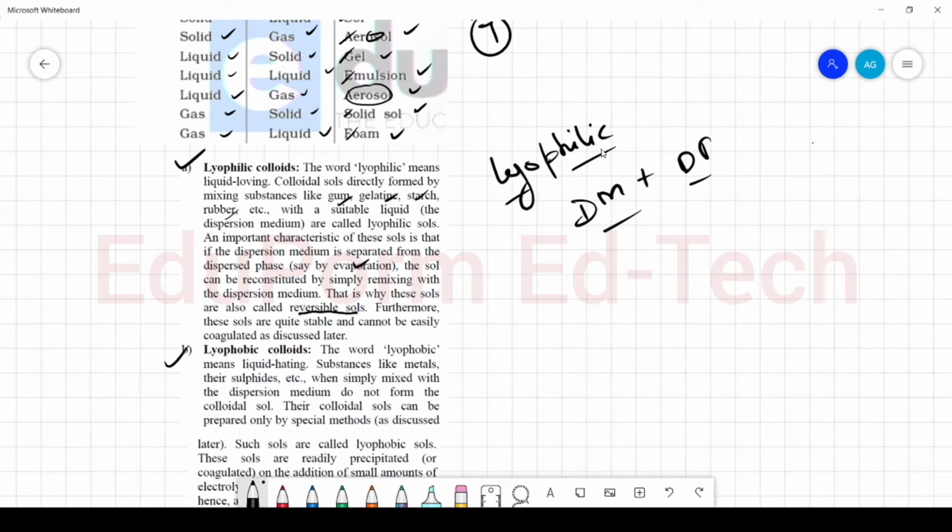Okay, so lyophilic sols are water loving. They can be prepared directly by mixing substances like gum, gelatin, starch, rubber, etc. with a suitable dispersion medium. They can be separated easily by methods like evaporation, and therefore they are called reversible sols. They cannot be coagulated easily.